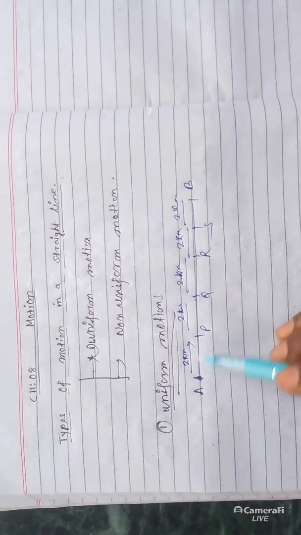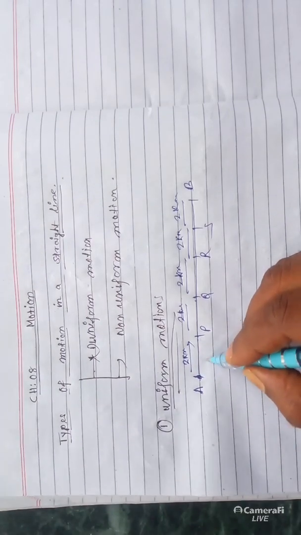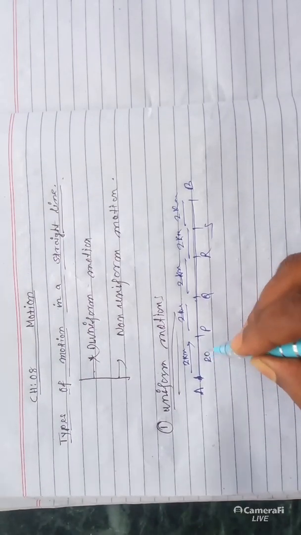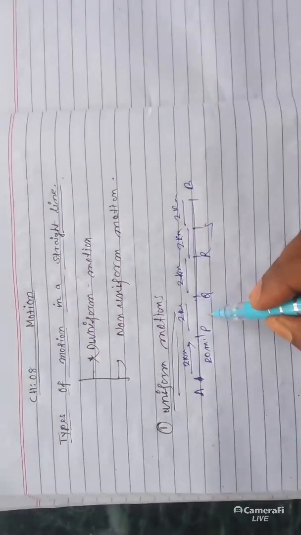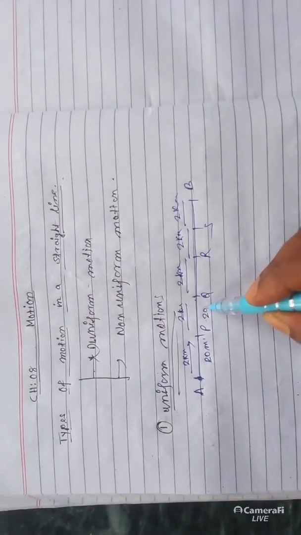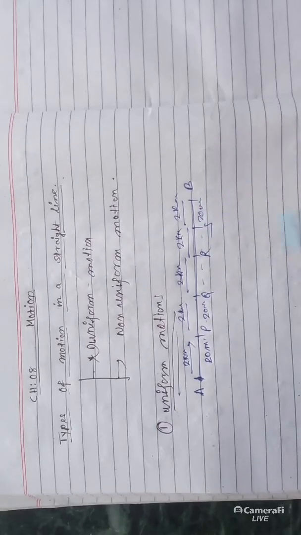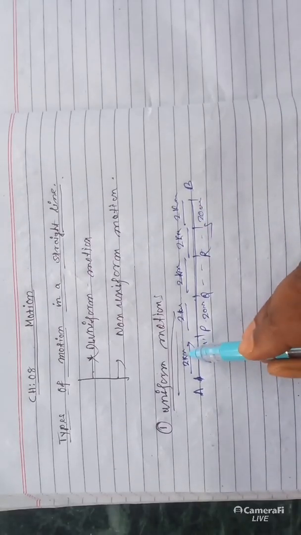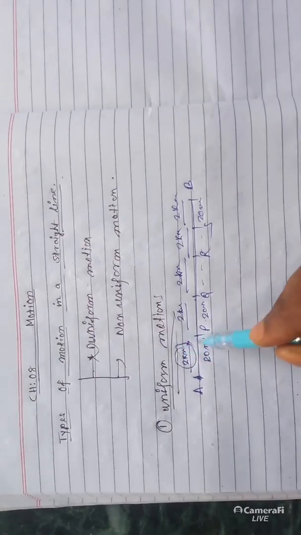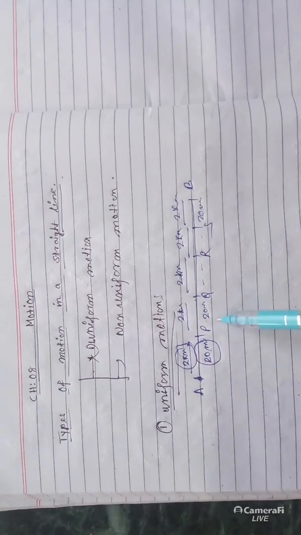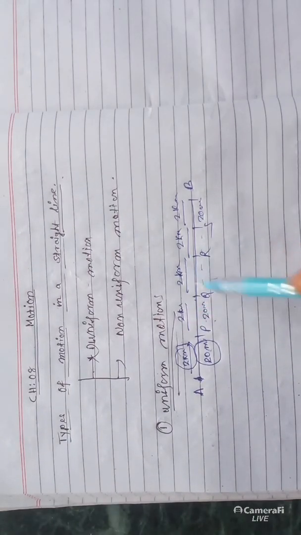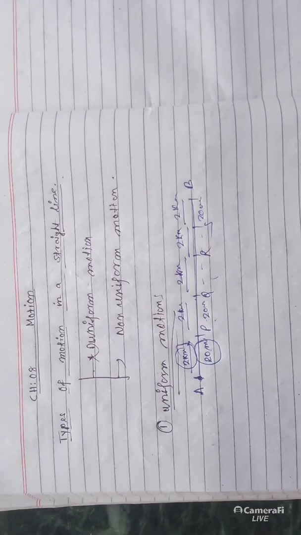From point A to P, suppose 2 kilometer, it moves in 20 minutes. And P to Q is also 20 minutes. All are 20 minutes. So notice here, equal distance is travelled in equal interval of time. The time interval is 20 minutes and the distance travelled is 2 kilometer, each time. So this type of motion is known as uniform motion.